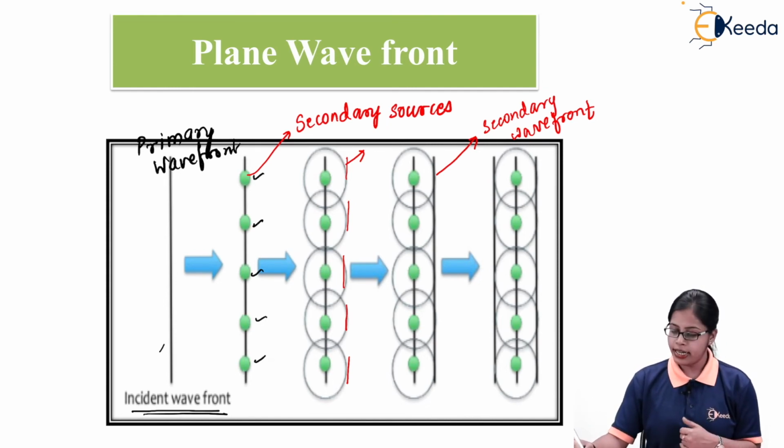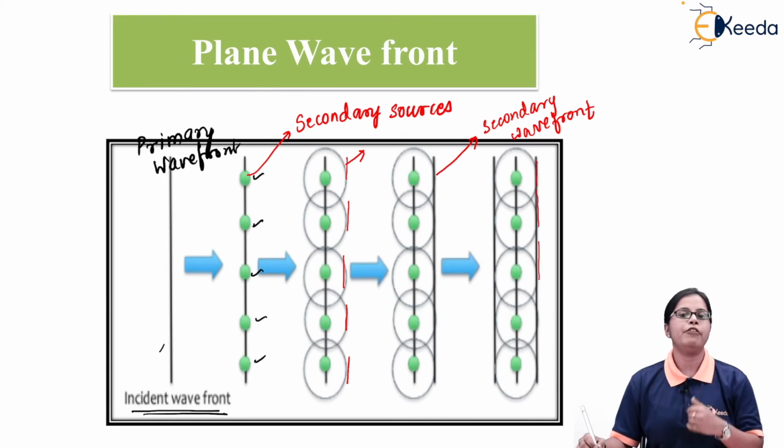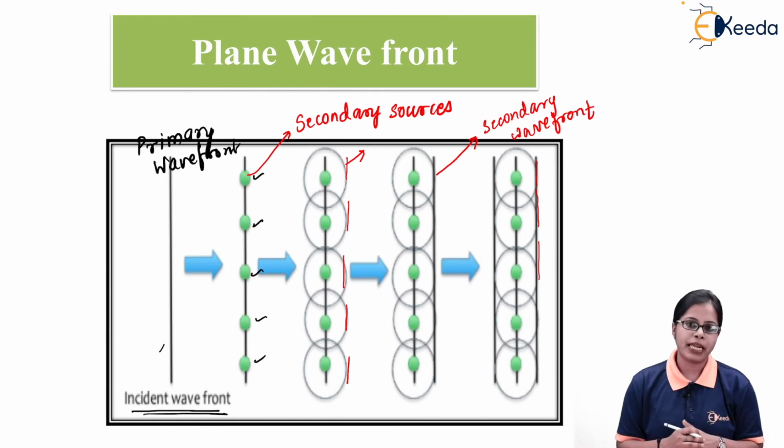As you can see, the shape of this wavefront, whenever we join it together, is indicating the plane wavefront. So this is the method of obtaining the plane wavefront. So using Huygens principle, we are determining the method to find the wavefront.